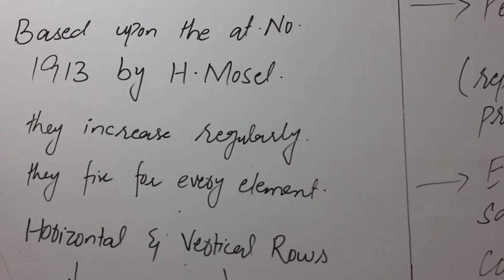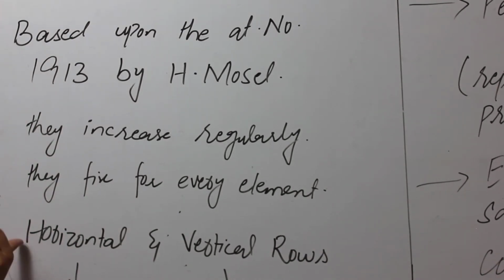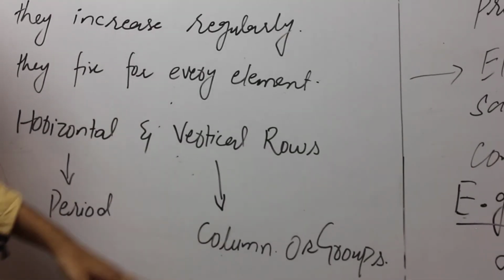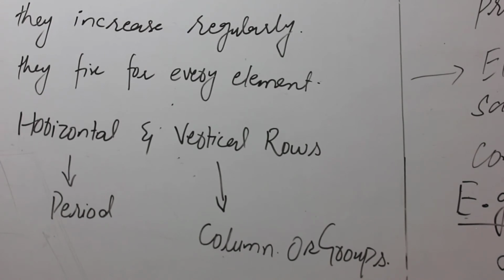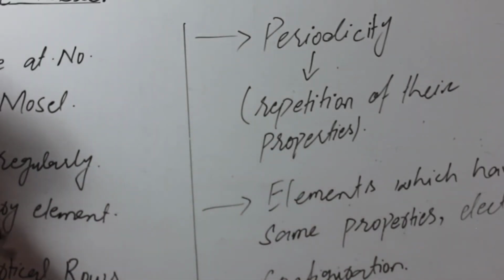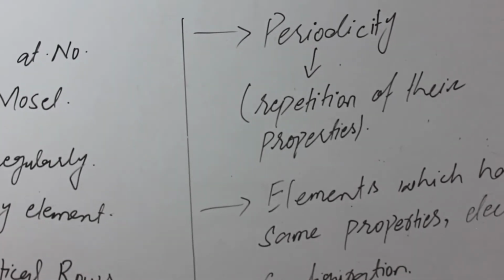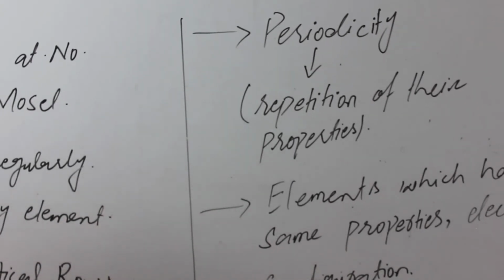In the modern periodic table, elements are arranged in periods and groups. Periods are the horizontal rows of the periodic table and groups are the vertical columns. Now the next question: what is the arrangement of the modern periodic table? It has 7 periods and 18 groups.